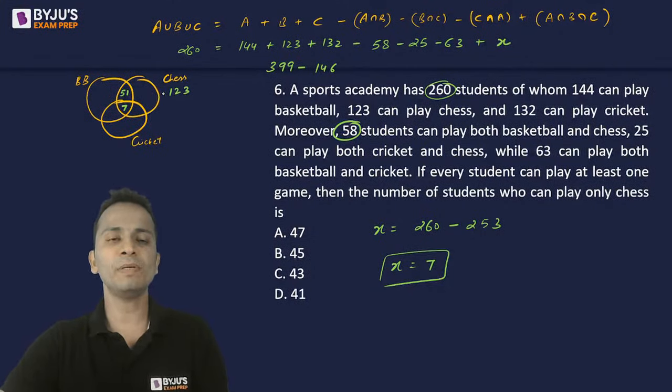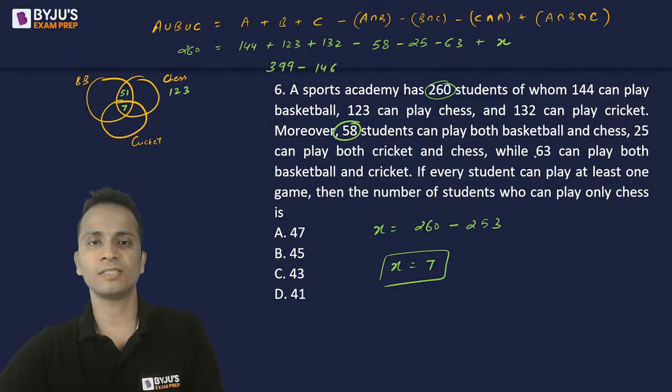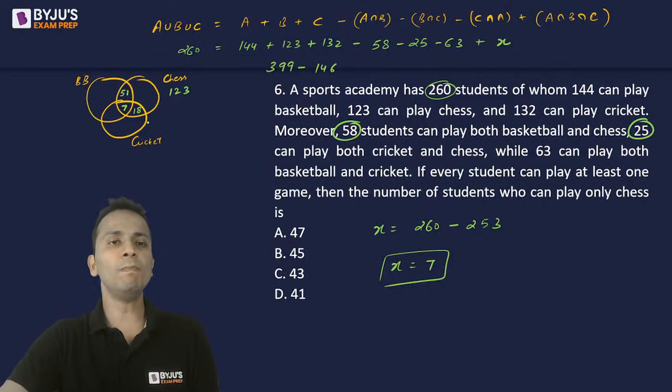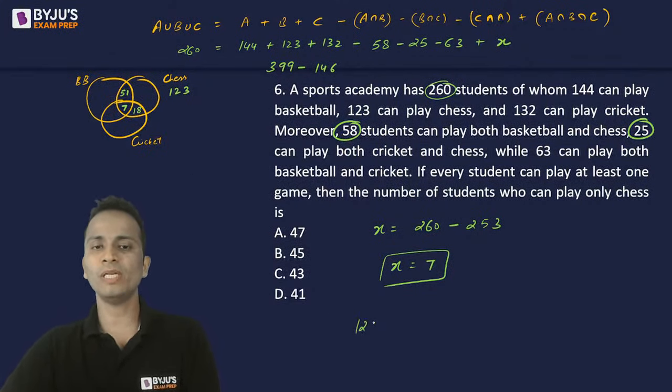Similarly, people who play chess and cricket: 25 minus 7, that is 18, will play only chess and cricket. So the number of people who will play only chess will be 123 minus 51 minus 7 minus 18.